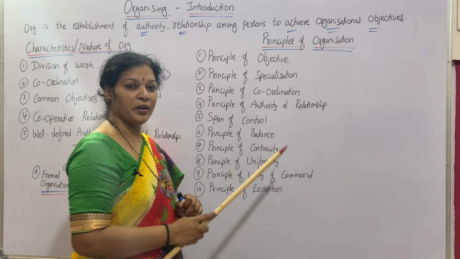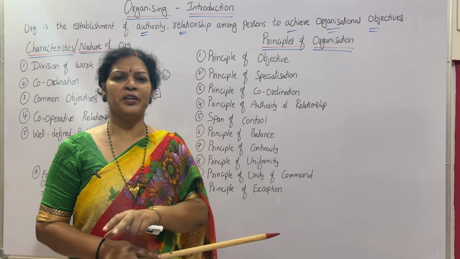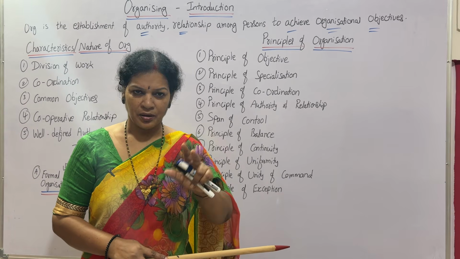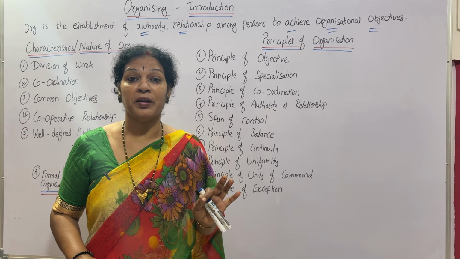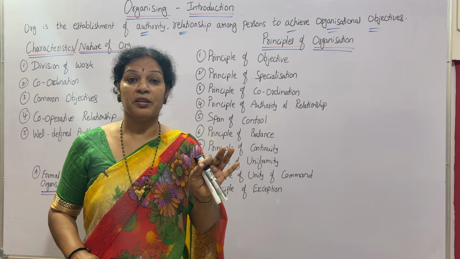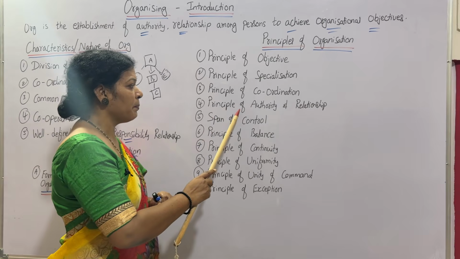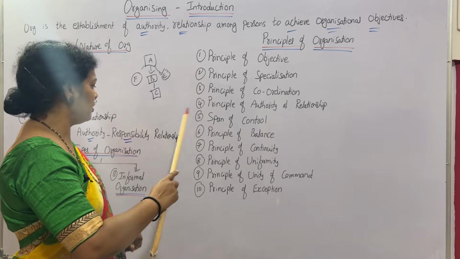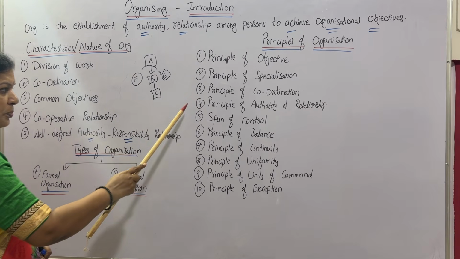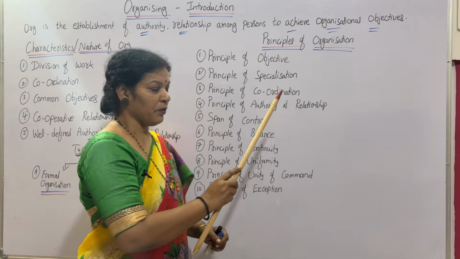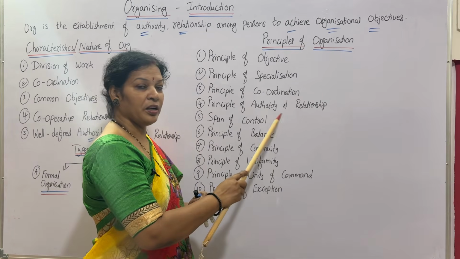Next one, principle of coordination. Coordination, proper coordination is a must. Coordination between the employees, higher authority, as I said, whether it's vertical or horizontal, whatever it may be, proper coordination, proper understanding, proper communication, this is going to be helpful for every organization. That has to be maintained. And also principle of authority relationship, just now we discussed these two things. Coordination covered already, and well defined authority responsibility, same point we got here. Principle of authority relationship: give the authority and also make him responsible. Okay, so the relationship of this.